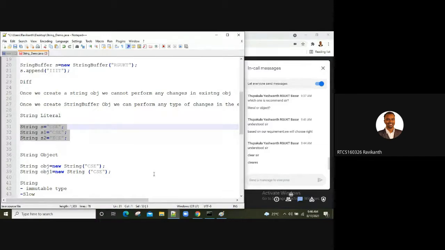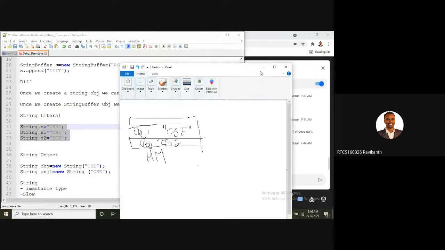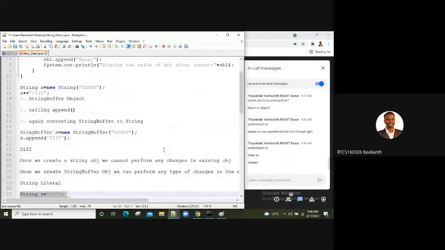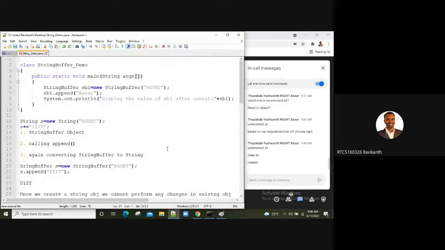So as a conclusion, there are two ways to create strings in Java. One is using a string literal and the other is using a string object. If you are using a string literal, then you have to use double quotes and create a string. If you are using a string object, then make use of the new keyword and create. And with respect to memory location, how it is changing, I have also shown you. Is that clear, guys?